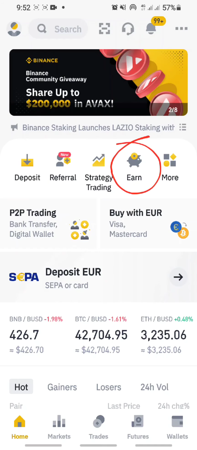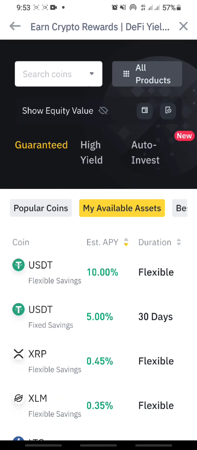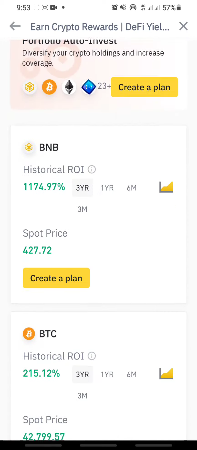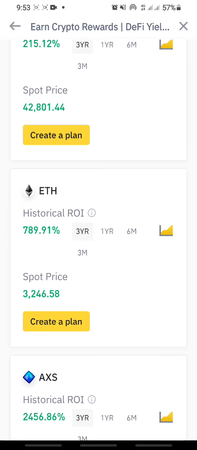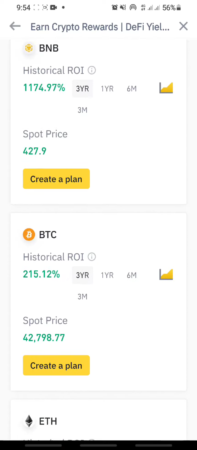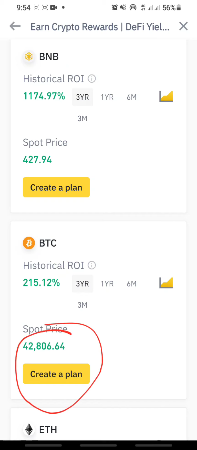So we're going to be making use of the Binance app right over here. Once you're here, go ahead and click on Auto-Invest. You'll be brought here where you will see different cryptocurrencies to invest in. Whichever one you have interest in, you click on Create Plan. But our interest is in BTC, so I'm going to create a plan for it. Just click on Create Plan.